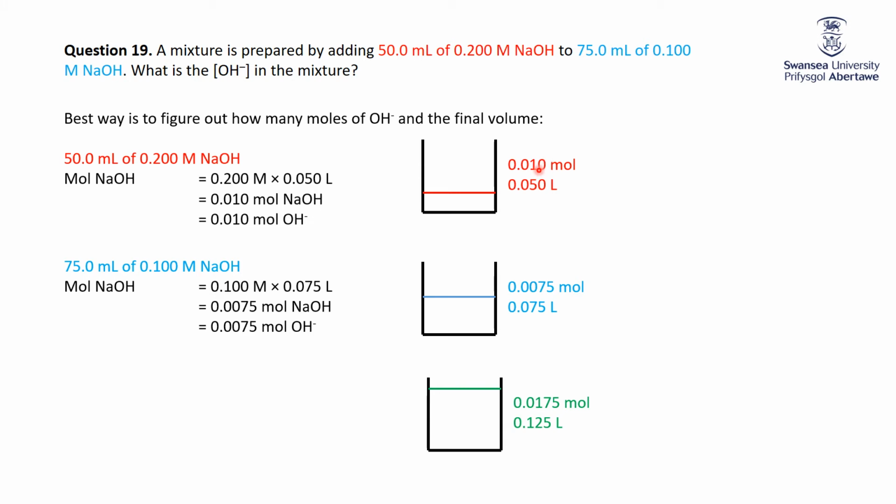Well, we got 0.01 plus 0.0075, which gives us 0.0175 moles. Put the volumes together, 0.05, 0.075, we get 0.125 litres. You can assume here volumes are additive because very dilute solutions and the same solvent. So concentration of hydroxide is the 0.0175 divided by 0.125, which is 0.14 molar.